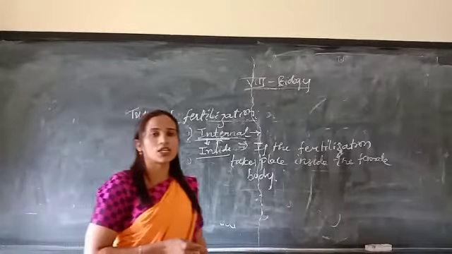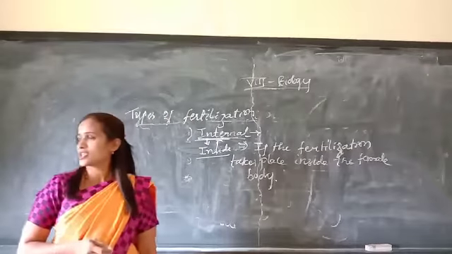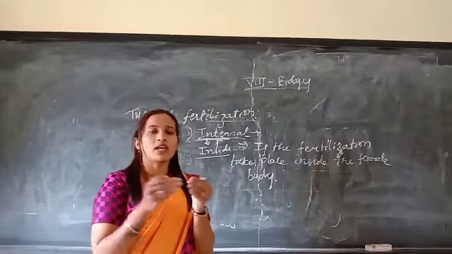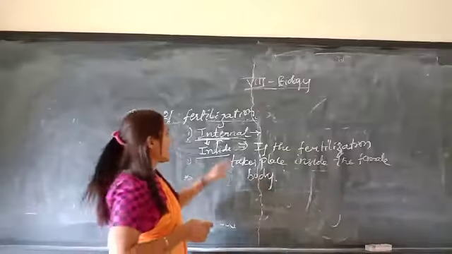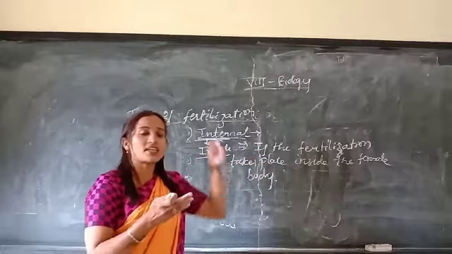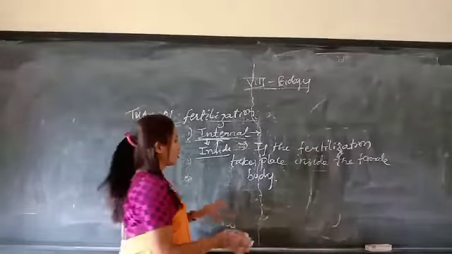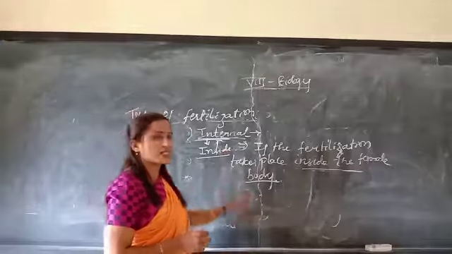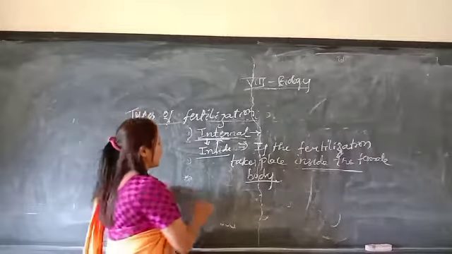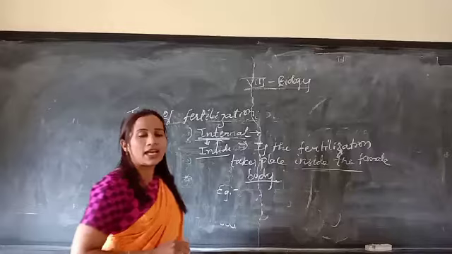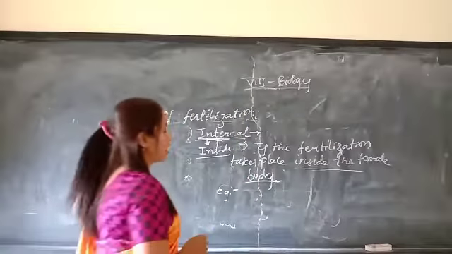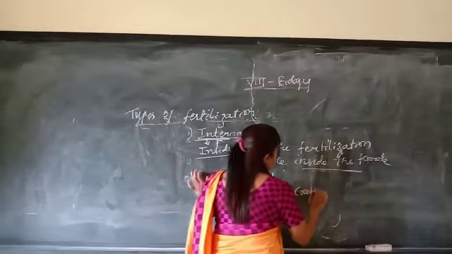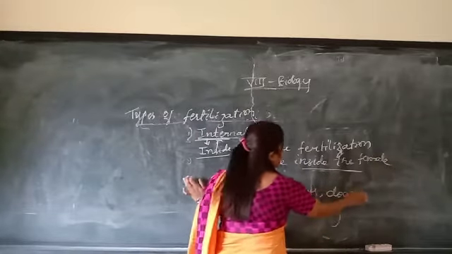Here fertilization is the contact of the female gamete and the male gamete. If it takes place inside the female body, we call it internal fertilization. Examples of internal fertilization are humans, cows, dogs, etc.